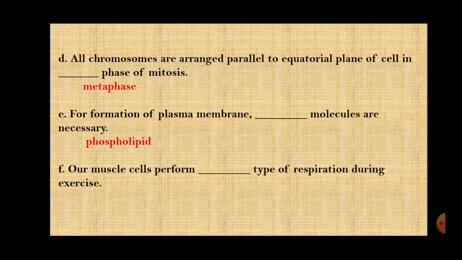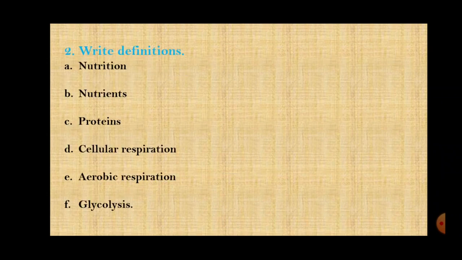Then next is, our muscle cells perform dash type of respiration during exercise. If you remember, there are 2 types of respiration, aerobic and anaerobic. Anaerobic is where oxygen is not consumed, right? Oxygen is not used, and it's very common during exercise. We get cramps in the legs, which happens due to anaerobic respiration. So with this I think we finish with the fill in the blanks.